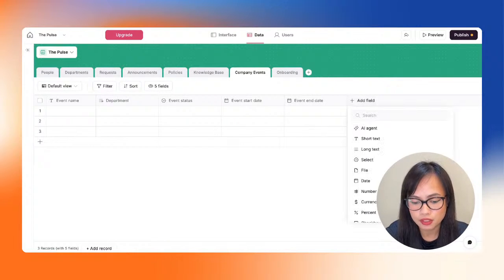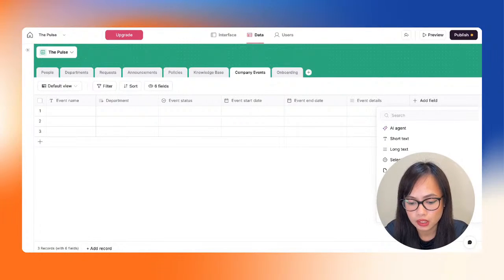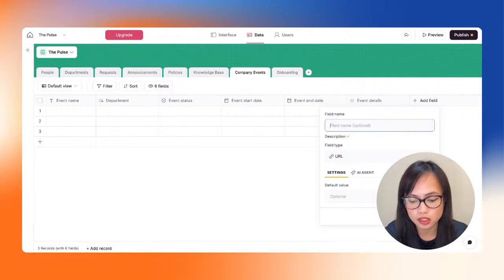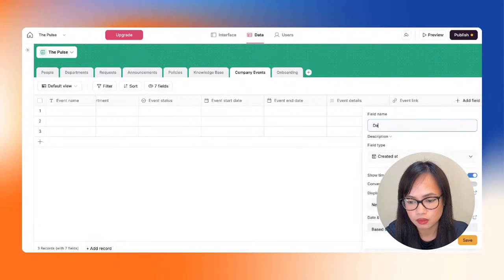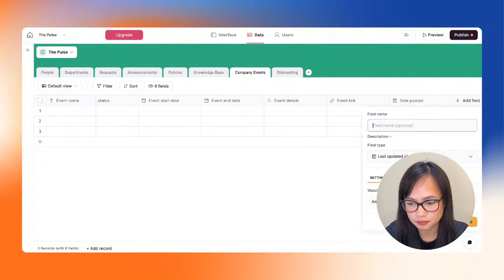And then we're going to have the event details. So I want to add a long text in here because there might be a very long set of details that the company would want to share with the employees, right? So event details. Next is going to be the event link. Maybe we want to have an RSVP link added in here. So we selected the URL field type and then rename the field name. There we go. And then the date posted field. And of course, the last update field.